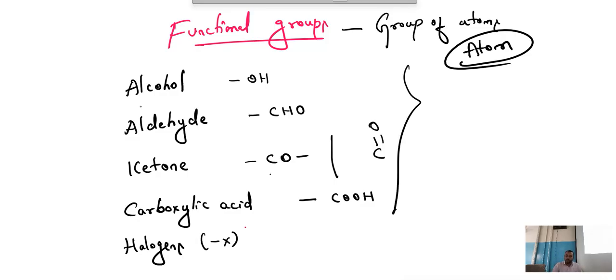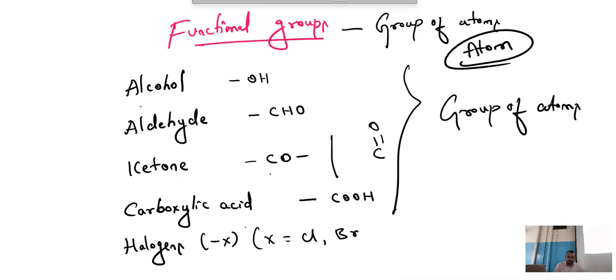Now alcohol, aldehyde, ketone, carboxylic acid, these all are groups of atoms. But for halogens, what is this X? In place of X can come chlorine, bromine, iodine, fluorine.